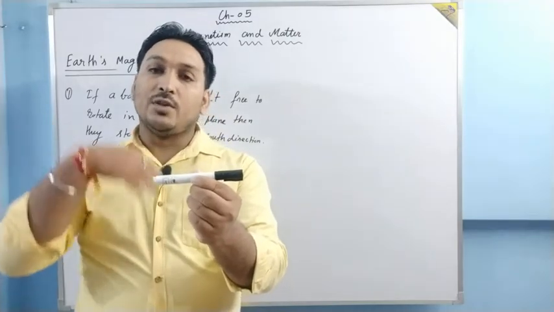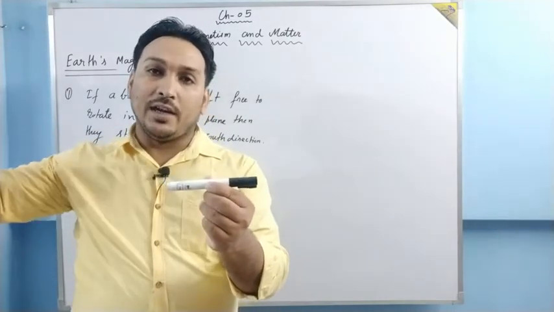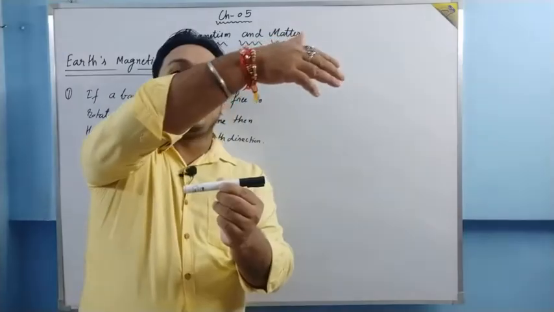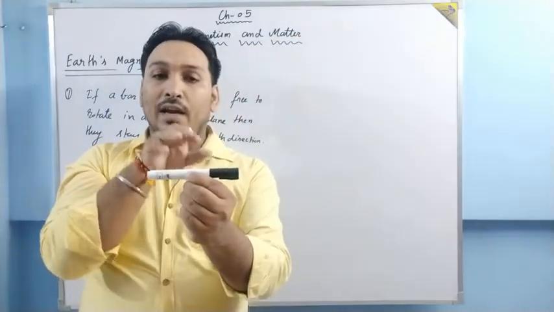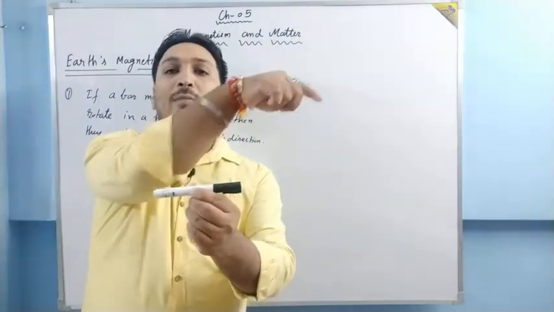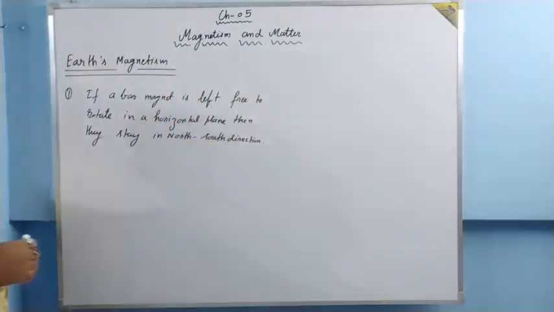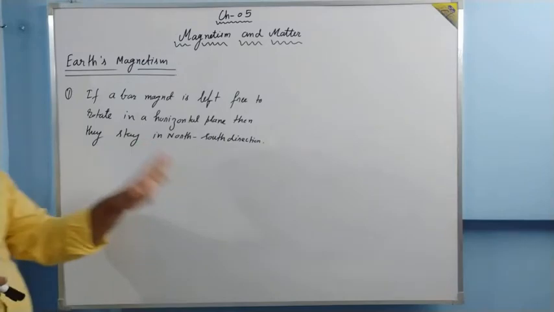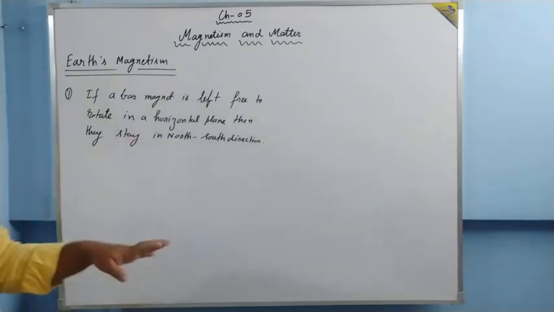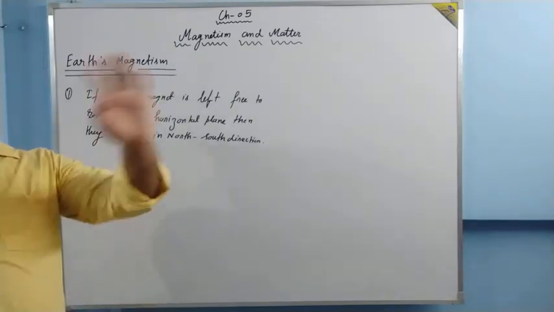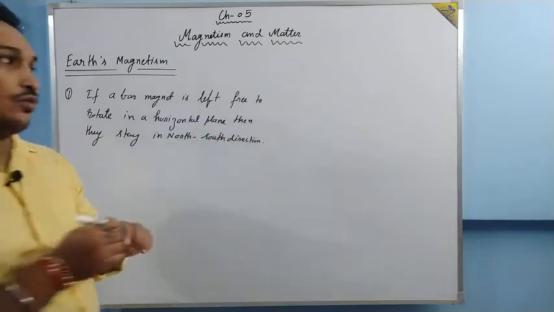And that's why there must be an external magnetic field line along this line, and this magnetic bar aligns itself with the external magnetic field. Right? From this, we conclude that there must be a magnetic field line which is directed from south to north.